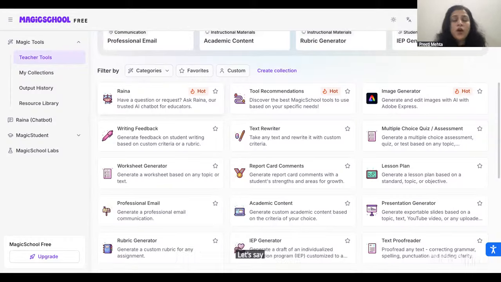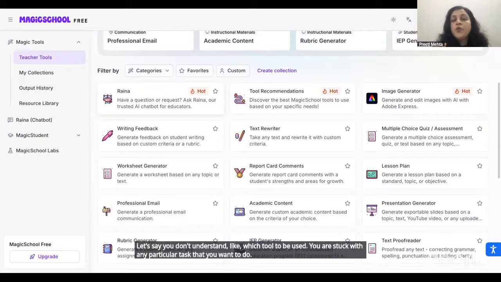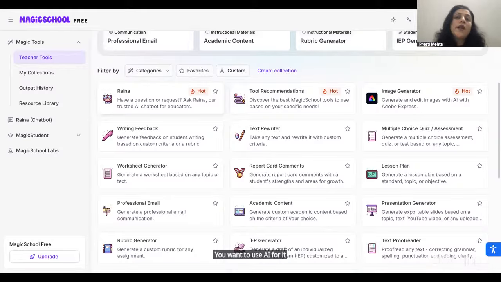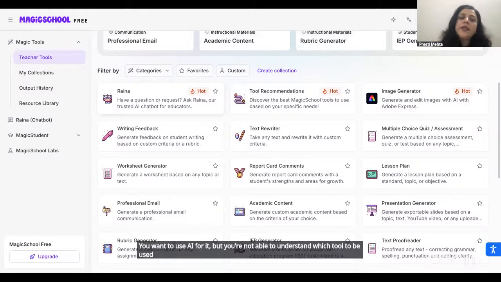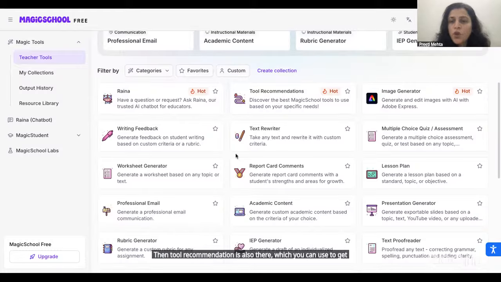Let's say you don't understand which tool to use, or you are stuck with a particular task and want to use AI for it but can't work out which tool to use. At that time, you can use this AI-based chatbot, which will help you solve your problem. Then tool recommendation is also there, which you can use to get the particular tool you're looking for.